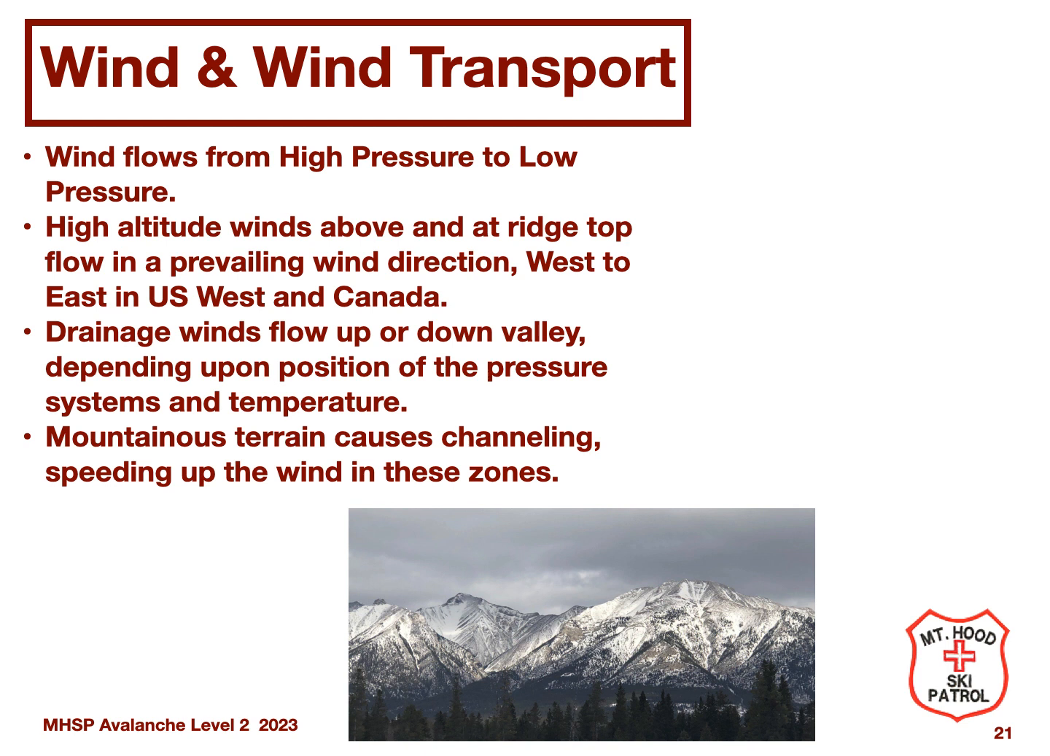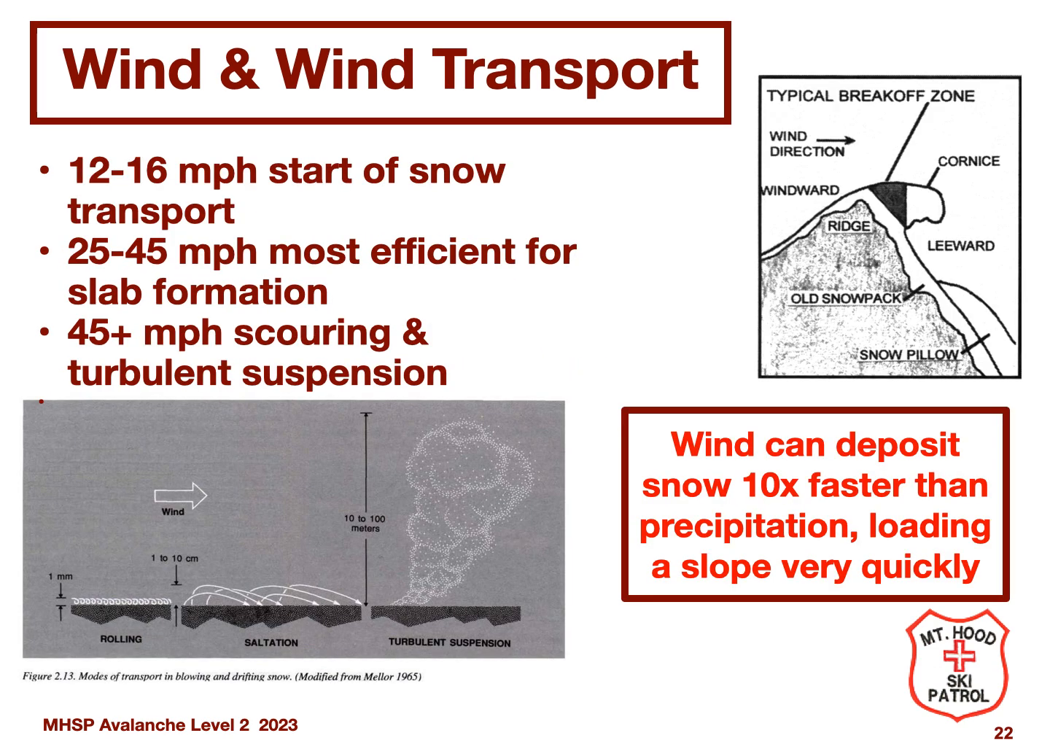On Mount Hood, the prevailing winds are usually from the west. This means that eastern-facing slopes will typically have much deeper snow as the wind lifts the snow from the west-facing slopes and redeposits the snow on the east-facing slopes. This is very critical to remember. Wind can deposit snow 10 times faster than precipitation. This will load a slope very quickly, rapidly increasing the stress on any weak layers.